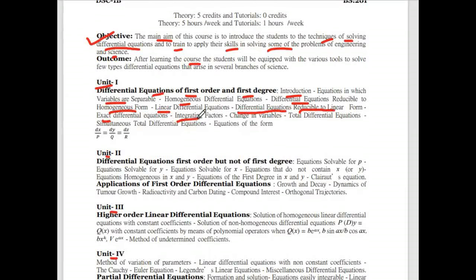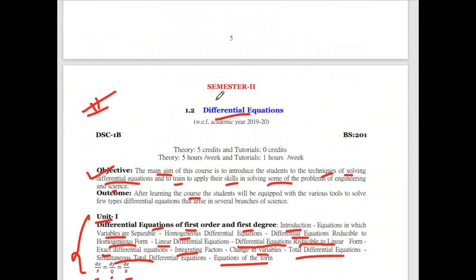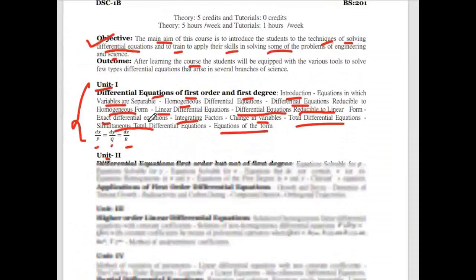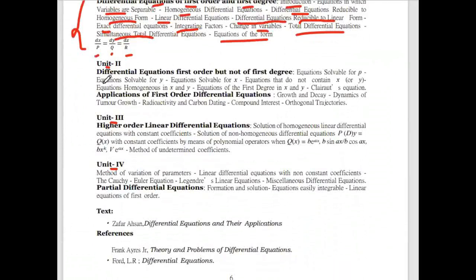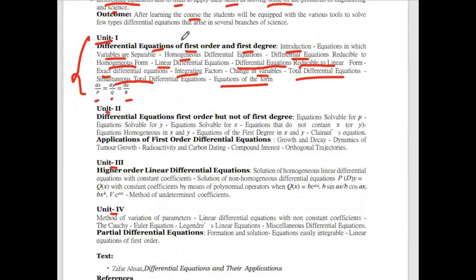In this, we'll study integrating factor, then change of variables, after that total differential equations, and after that simultaneous total differential equations, and the equation of the form dx by p equals dy by q equals dz by r. So this is about unit 1 in second semester differential equations, that is, differential equations of first order and first degree.